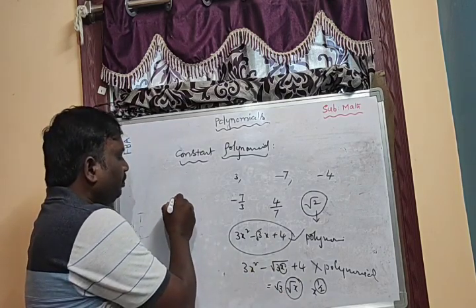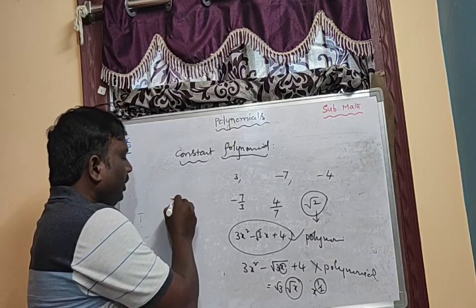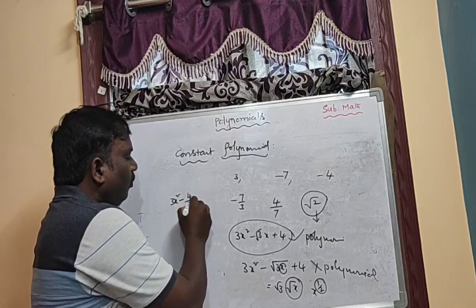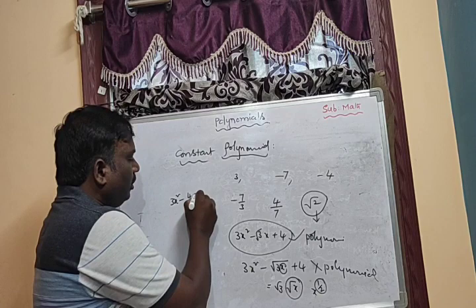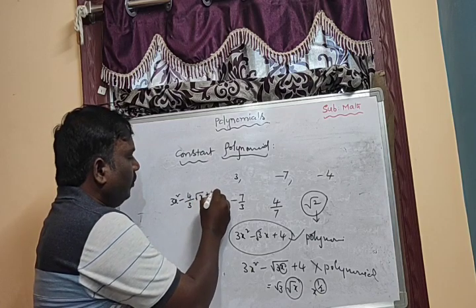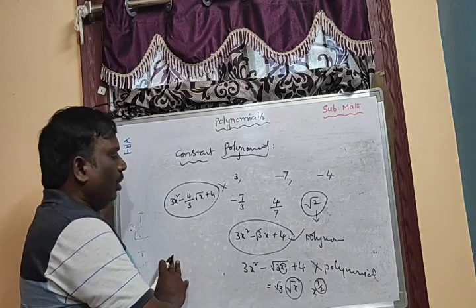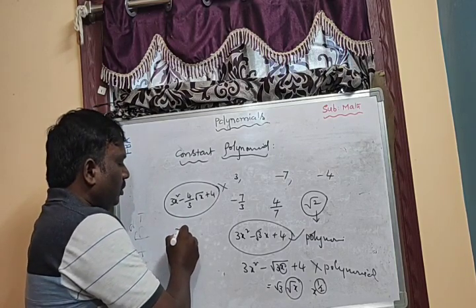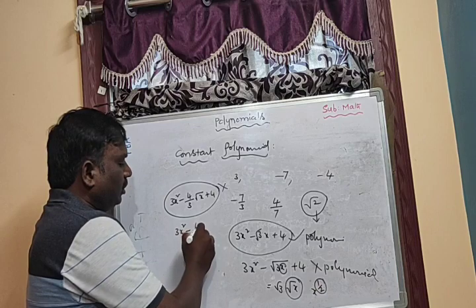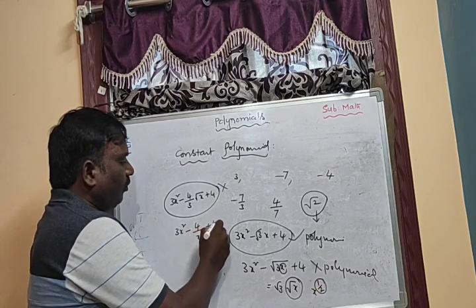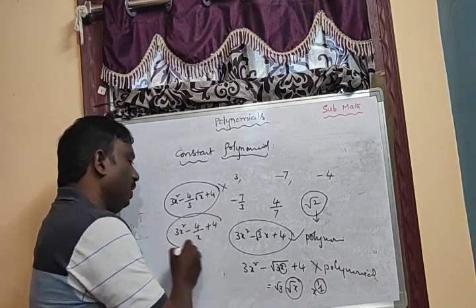Then take this example, 3x square minus 4 by 3 root x plus 4. This is also not a polynomial. Then 3x square minus 4 by x plus 4. This is also not a polynomial.